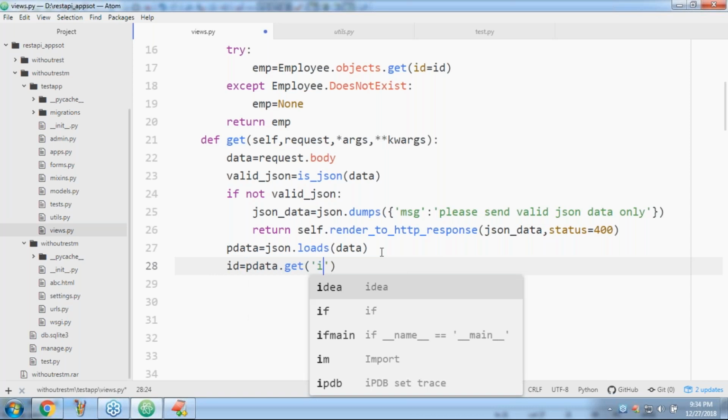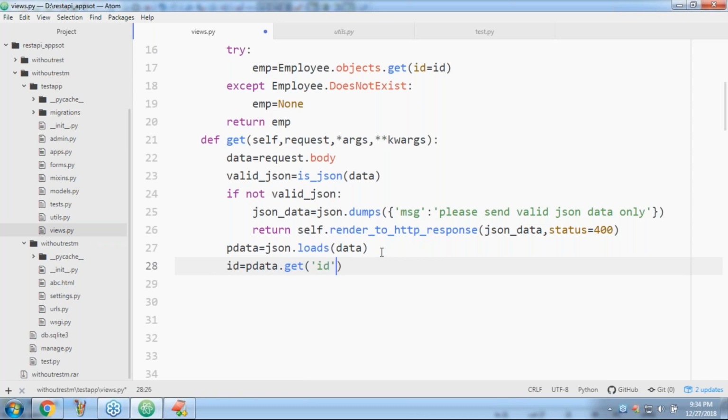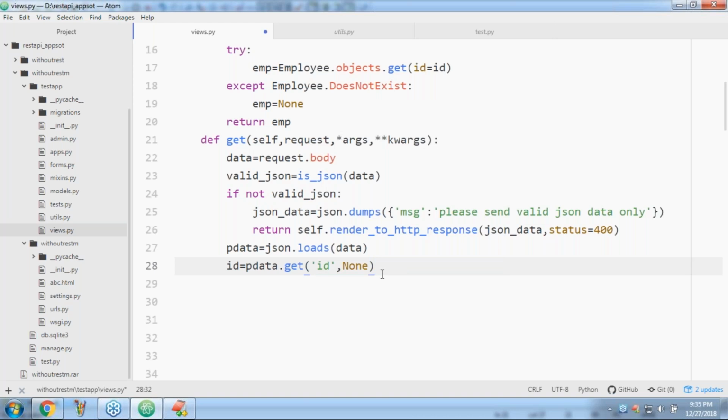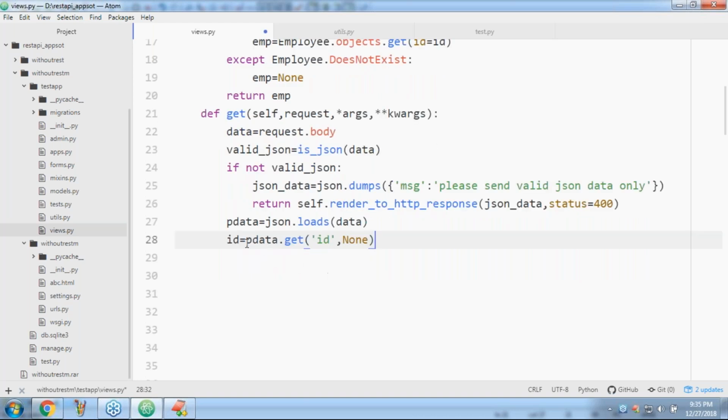If ID is not available, then simply none. Remember this one. So here it is. Now I'm trying to get, from the client provided data, the value of ID.